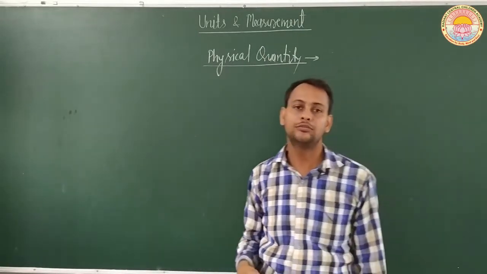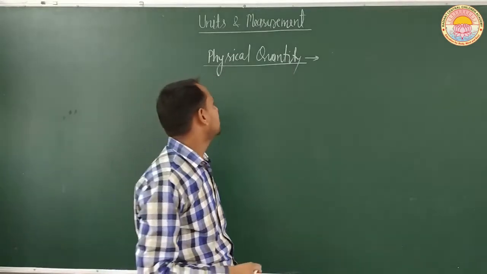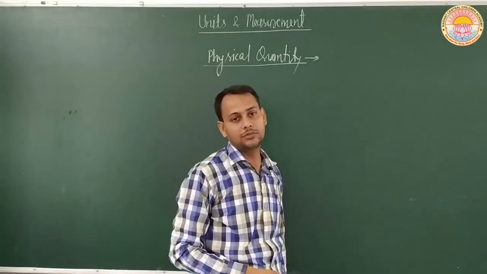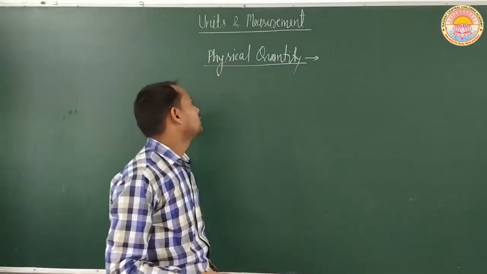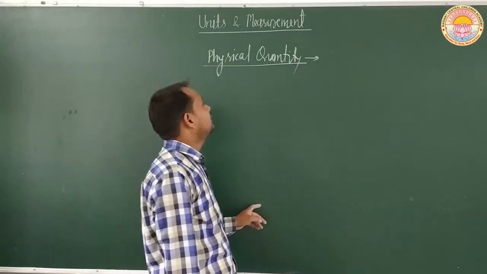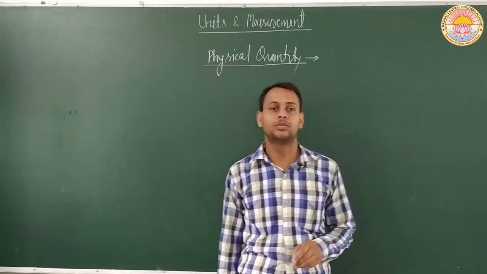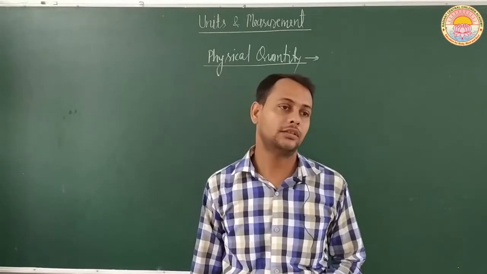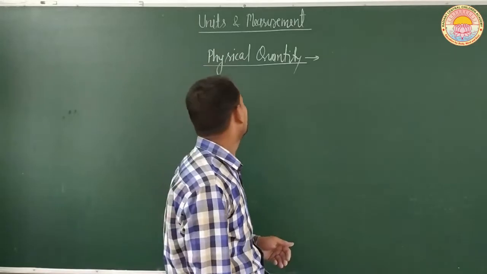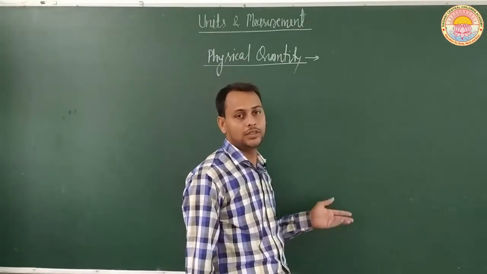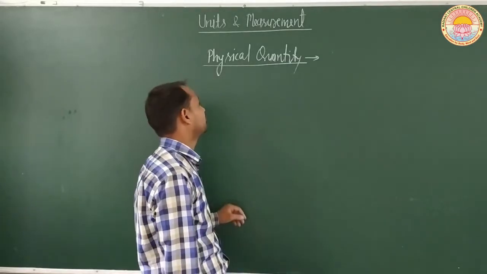There is a large number of physical quantities, of which some are base quantities and some are derived quantities. Examples of physical quantities are length, mass, time, force, pressure, density, speed. So we will study physical quantity in this chapter.